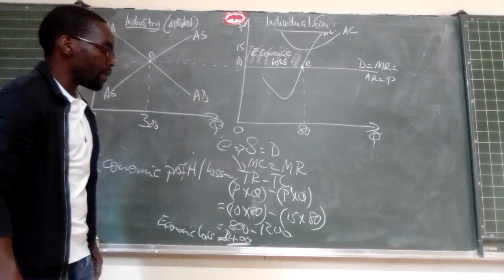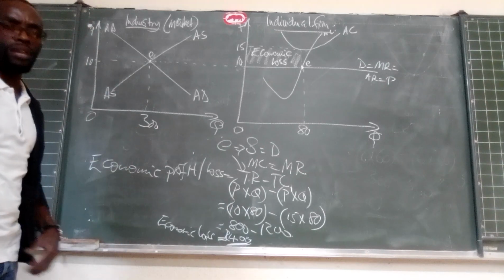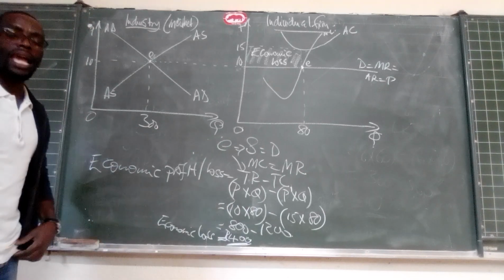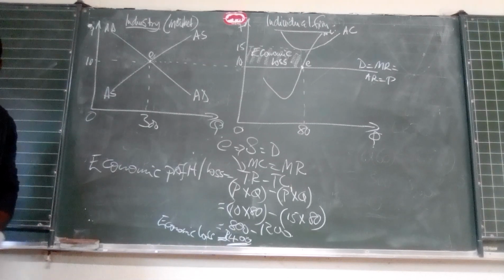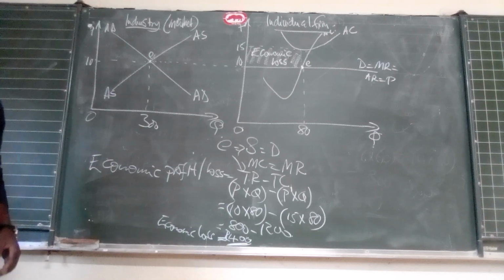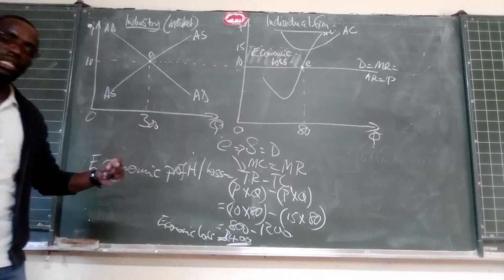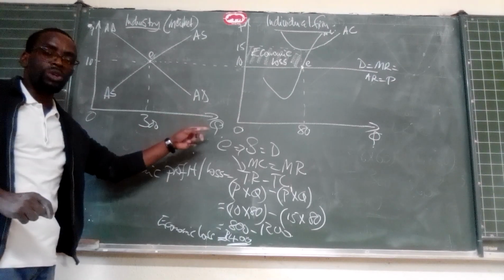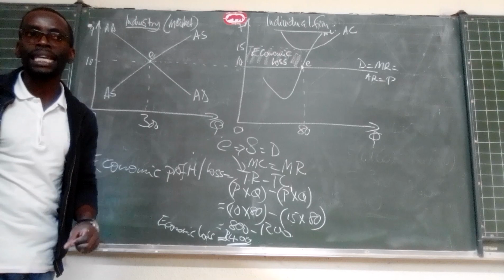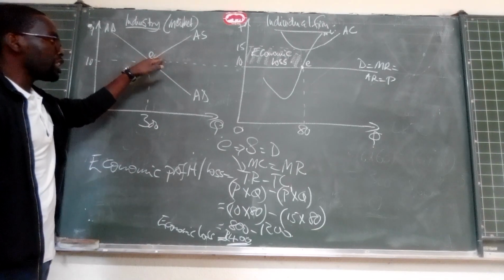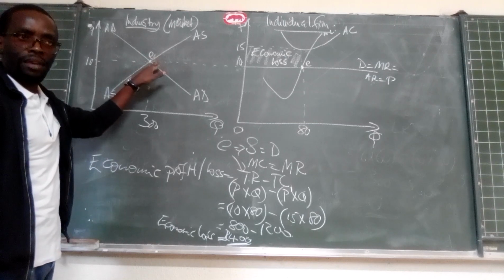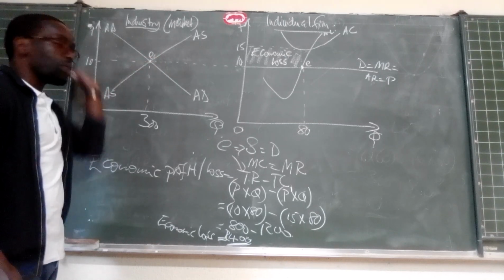Now, these losses that have happened in the short run, because there are no barriers to entry and exit, are going to result in some individual businesses that operate in that particular industry exiting the market. So if they exit the market, they are going to shift the aggregate supply curve in our industry to the left.